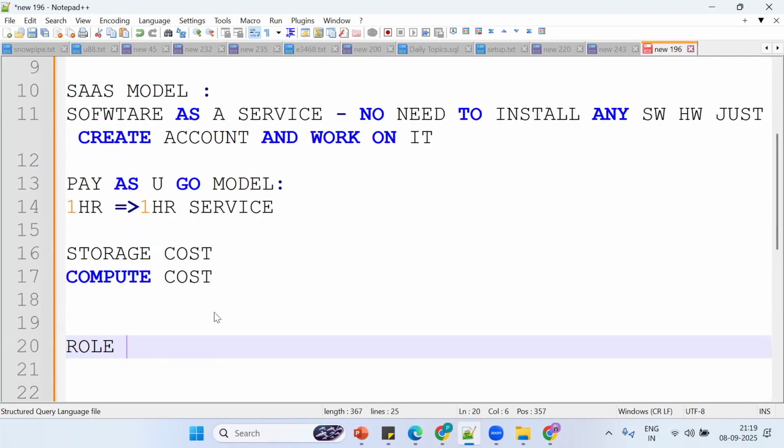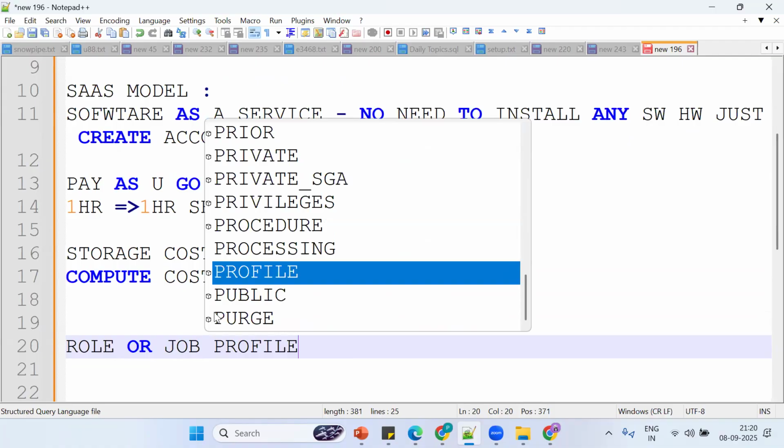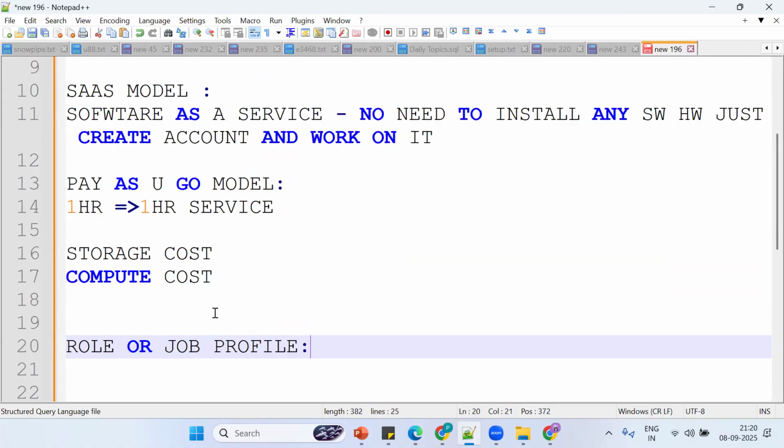So this is a SaaS model, pay-as-you-go model. Tell me, what is your role or job profile? After completion of this session, what are you going to apply for? Snowflake developer or Snowflake data engineer.